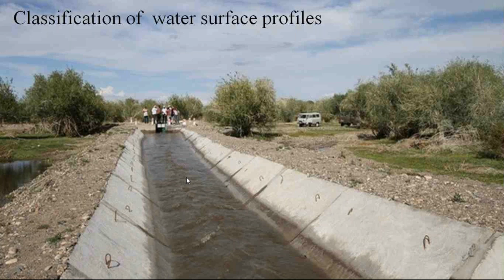Similarly, if this channel bottom slope is steep, we call this water surface profile S curve. If this depth of water flow is more than Yn and Yc, this is called S1 curve. If the depth of flow is in between Yn and Yc, this is called S2 curve. If the depth of flow is less than Yn and Yc, this is called S3 curve. Similarly, in the critical slope, there is no zone 2, only zone 1 and zone 3. So in the critical slope, depending on depth of flow, we have C1 curve and C3 curve.